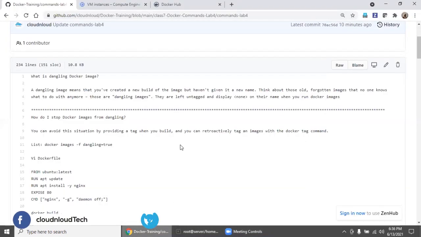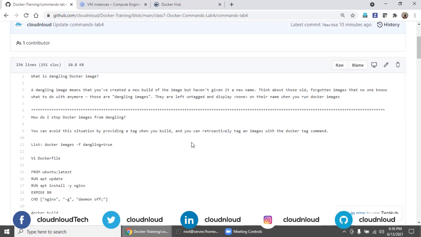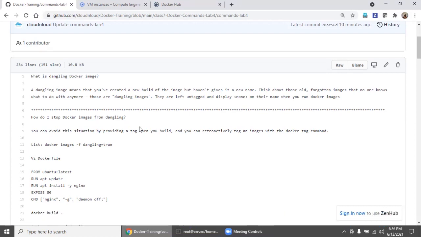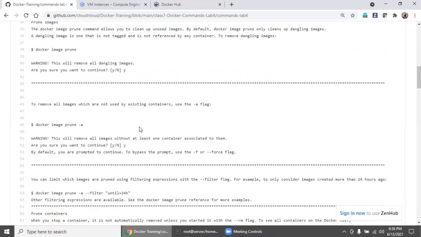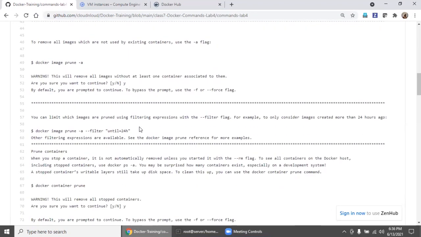Hi, welcome back. In this session, we are going to discuss some more Docker administration commands. We are going to see the commands around dangling images and dangling system, some of the Docker file, and mainly auto restart. The container auto restarts if it fails.